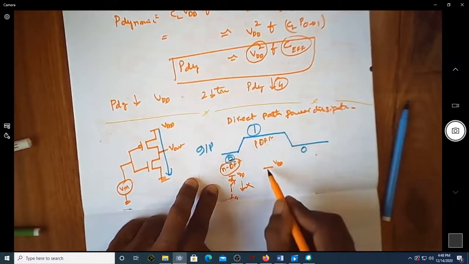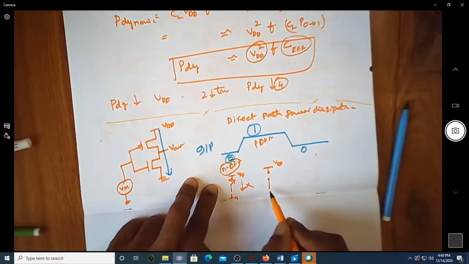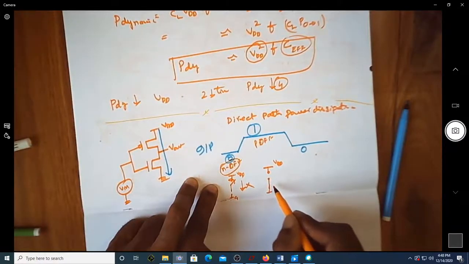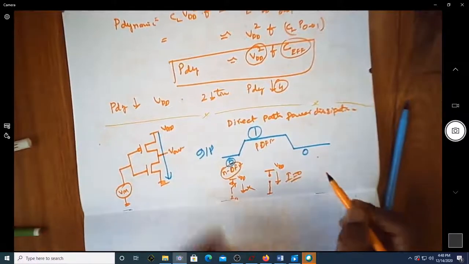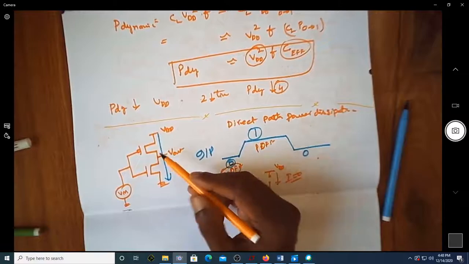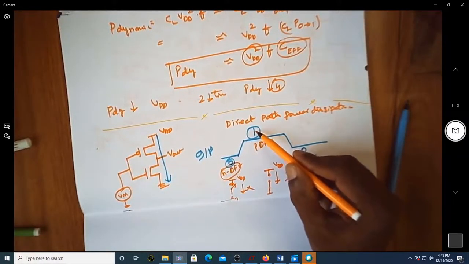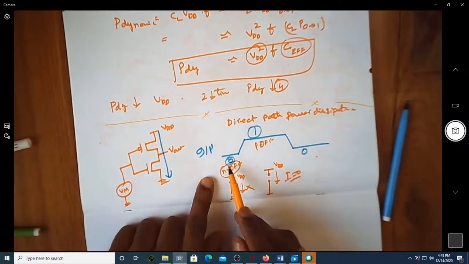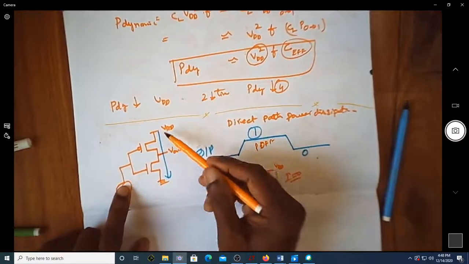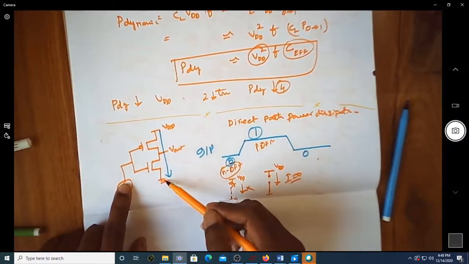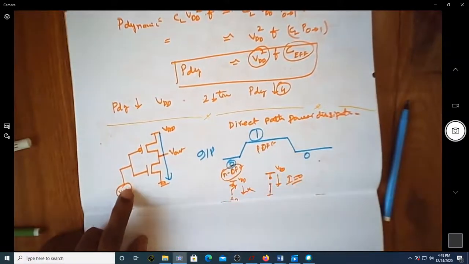In this case P is off, so let me make this an open circuit, and this is now short circuited, so the switch is closed. Now also the current is 0, meaning there is no path from VDD to ground when the input is 1. So whenever the static state of 0 or 1 exists, there is no direct path from VDD to ground, because one of the MOSFETs is off in either condition.